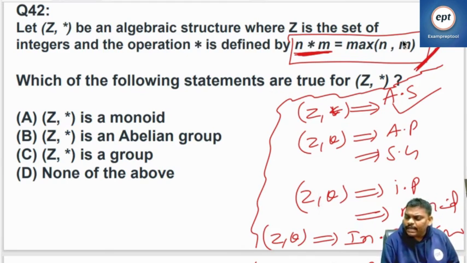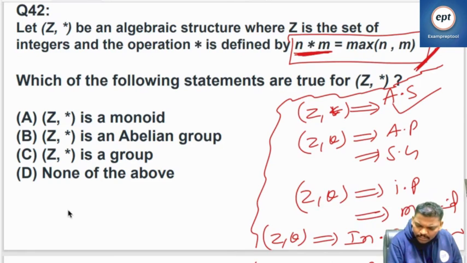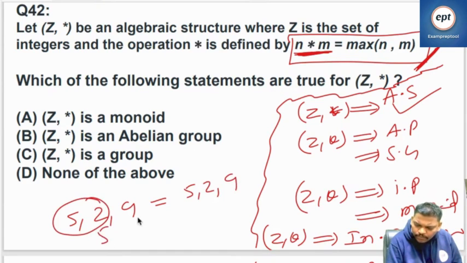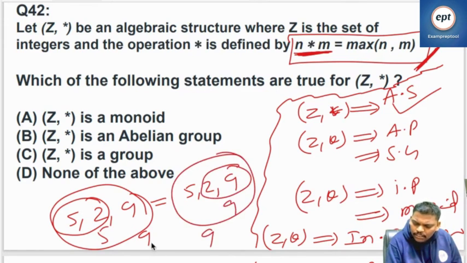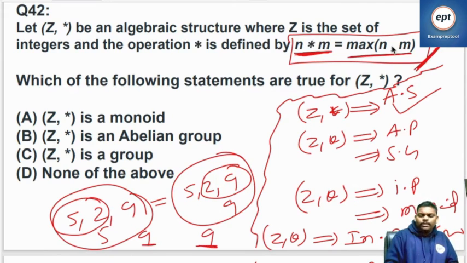Is the associative property satisfied or not? Let me check. Listen everyone, take 5, 2, 9. Take the max of the first two, 5. Max of these two, 9. In a similar way, take the max of the last two, 9, and then the max of 5 and 9, 9. So the associative property is satisfied, because any three elements you take, at the end the max only will come.